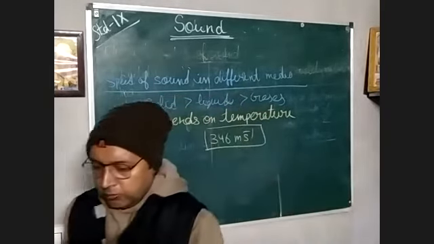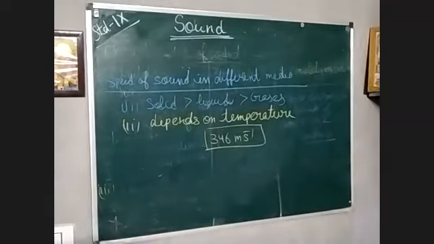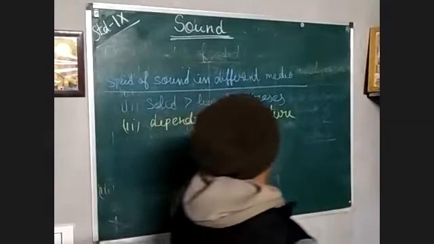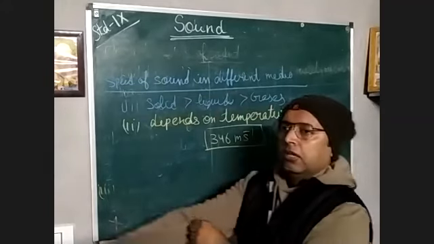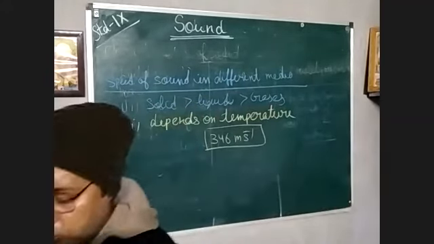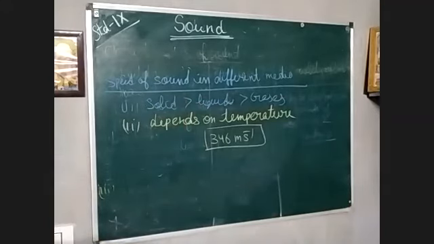Then you might have heard about sonic boom. Sonic boom means whenever something is moving faster than the speed of sound, 346 meter per second. Our rockets and jet planes are all moving with supersonic speed.